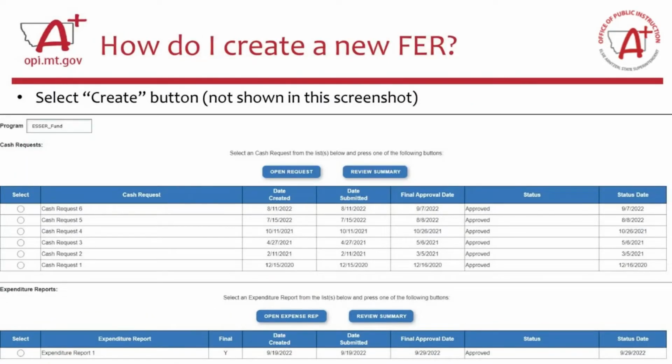To create a final expenditure report, if you haven't created one yet, you'll go to this same place, and then down in the expenditure reports menu, you will see a blue button that says Create Expenditure Report. This isn't pictured in this screenshot. I took this screenshot from my side, and I don't have permission to create a final expenditure report for a school, and so I don't see the button. But on your screen, when you go to create a final expenditure report, you will see a button that says Create there. Next slide, please.